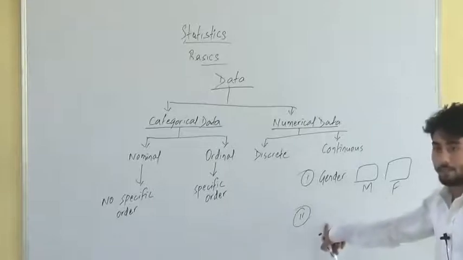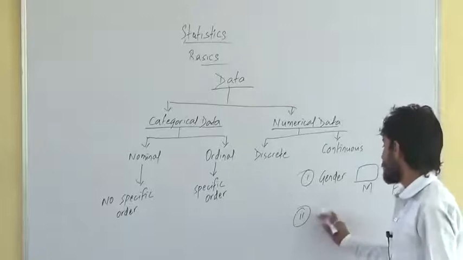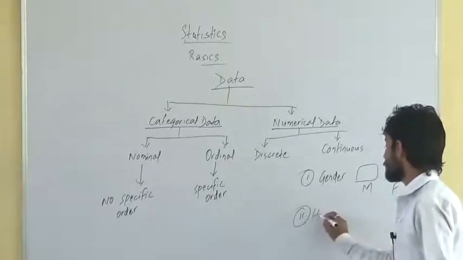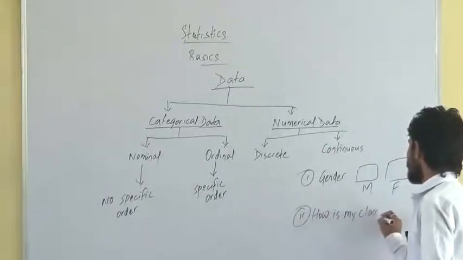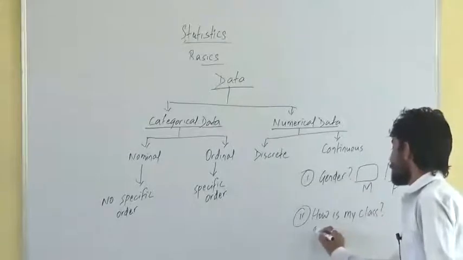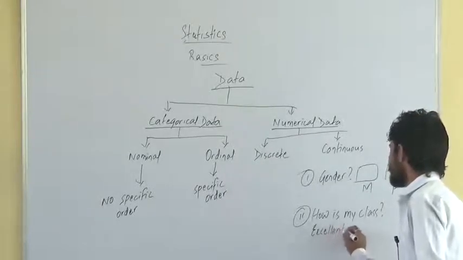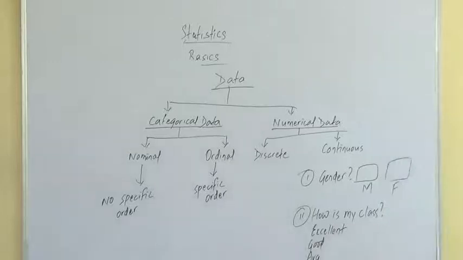First see the next example also. The next question would be like this: the options here are excellent, good, average, poor, right?